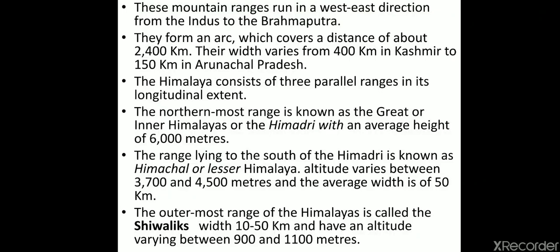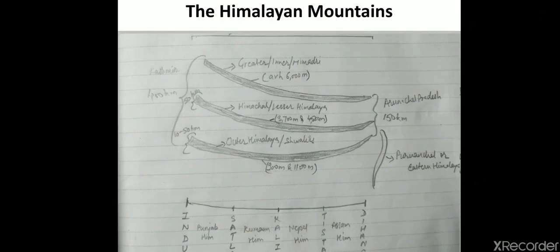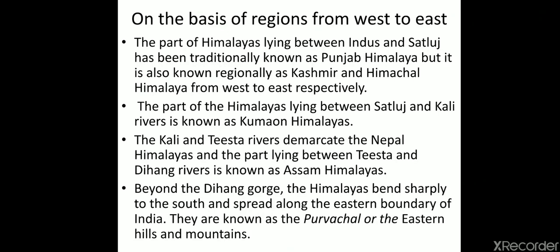So to learn all this, if you go with this particular diagram, it will be much easier for you to learn. Now, not only this, when we talk about the rivers, on the basis of regions from west to east, the part of the Himalayas lying between the Indus and Satluj has traditionally been known as the Punjab Himalayas, but it is also known as the Kashmir or Himachal Himalayas from west to east respectively.